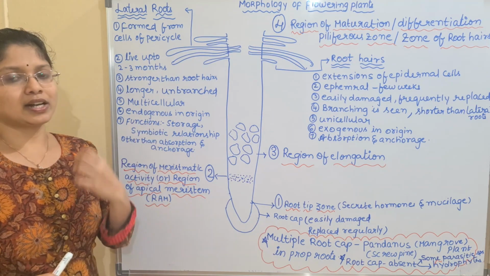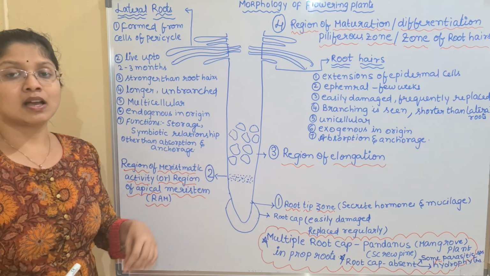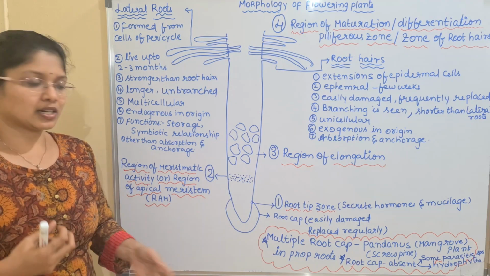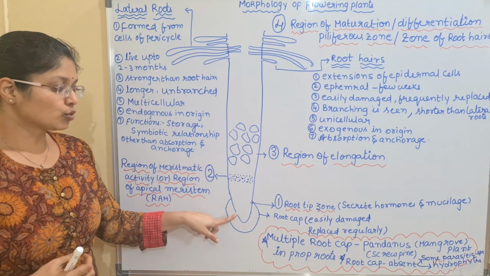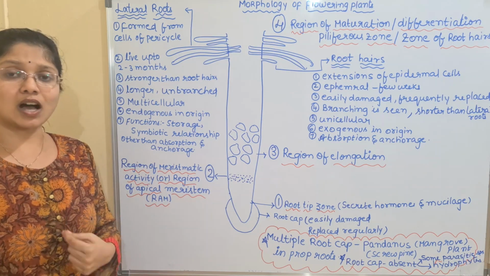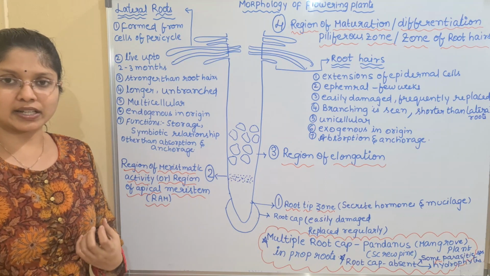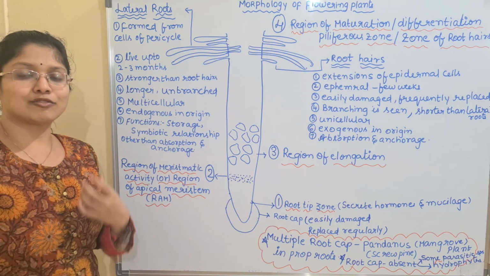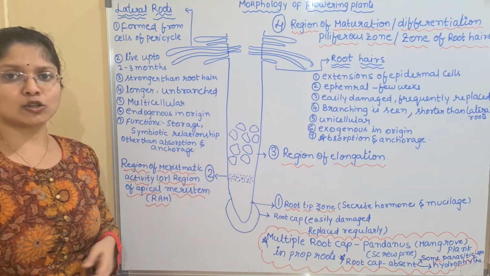So whenever it is penetrating, it requires protection, and this protection is provided by the root cap. And the root tip produces hormones which help in the growth of the root towards gravity. So it acts like a sensor for the root to grow towards gravity, through the synthesis of hormones.